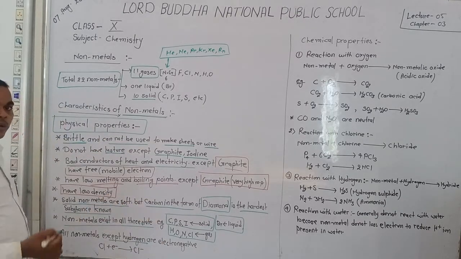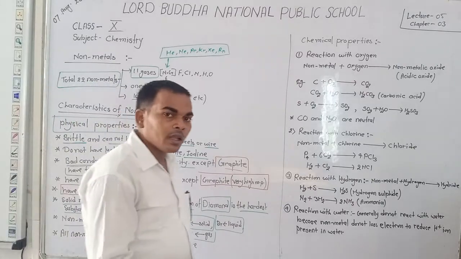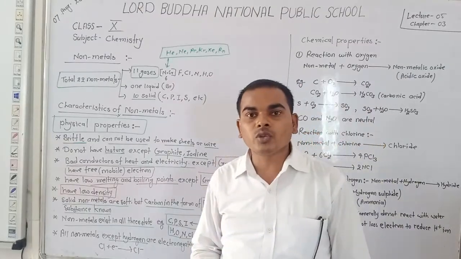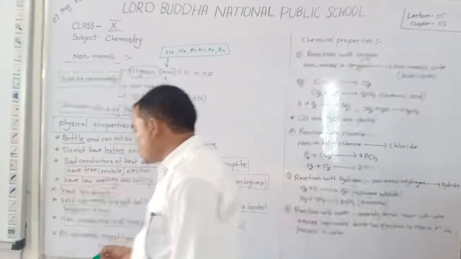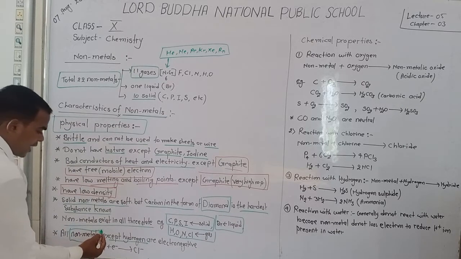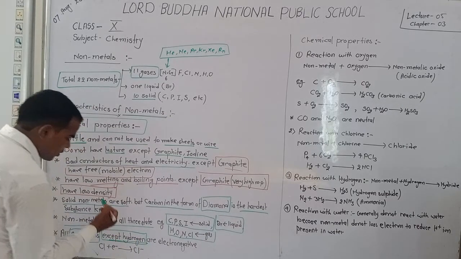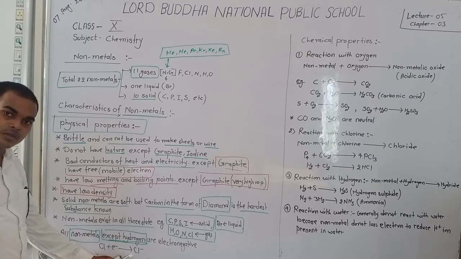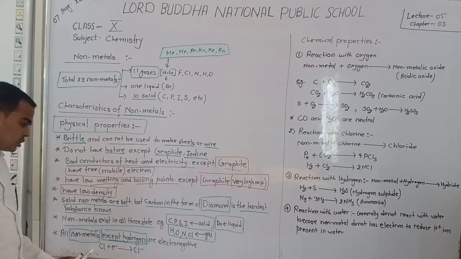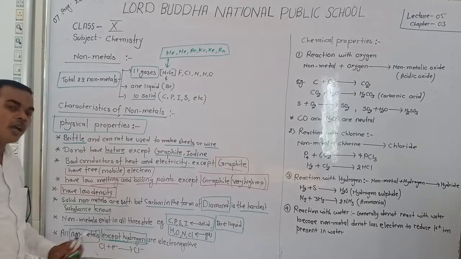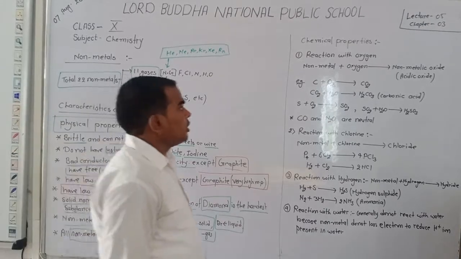Students, all non-metals except hydrogen are electronegative. Electronegative means the pulling capacity of electrons. The gain capacity of electrons is known as electronegativity. It means all the non-metals have the tendency to gain electrons, but hydrogen has no tendency to gain electrons. For example, chlorine gets electrons and converts into Cl minus. It means chlorine gains the electrons, so chlorine has electronegativity. This tendency does not occur in hydrogen. Okay.